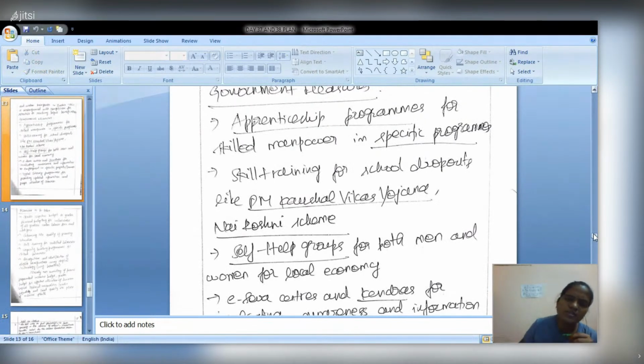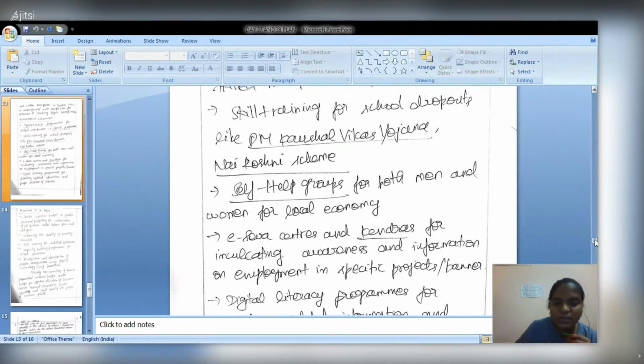Among government measures, we can see apprenticeship programs given especially for engineering and diploma students, and skill training for dropouts like PM Kaushal Vikas Yojana or Rani Roshni scheme, self-help groups for all genders, both men and women, for raising the local economy, and seva centers and kendras for giving information about specific programs.